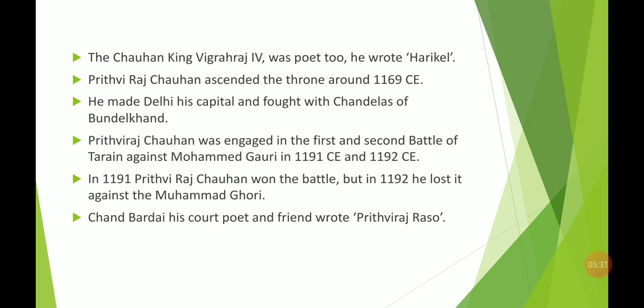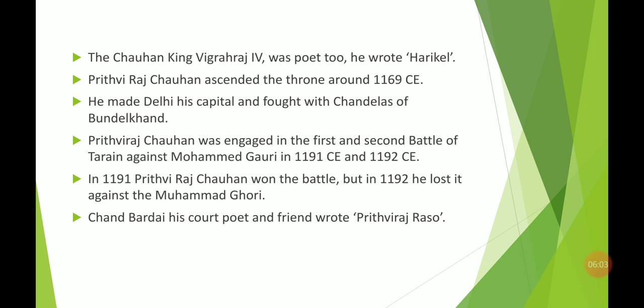Prithviraj Chauhan forgave Mohammed Ghori and spared him, with the warning that he would not again attack or conquer his territory. But this was the fault of Prithviraj Chauhan, and this forgiveness made Mohammed Ghori more powerful. Again he reorganized his army and attacked Prithviraj Chauhan.